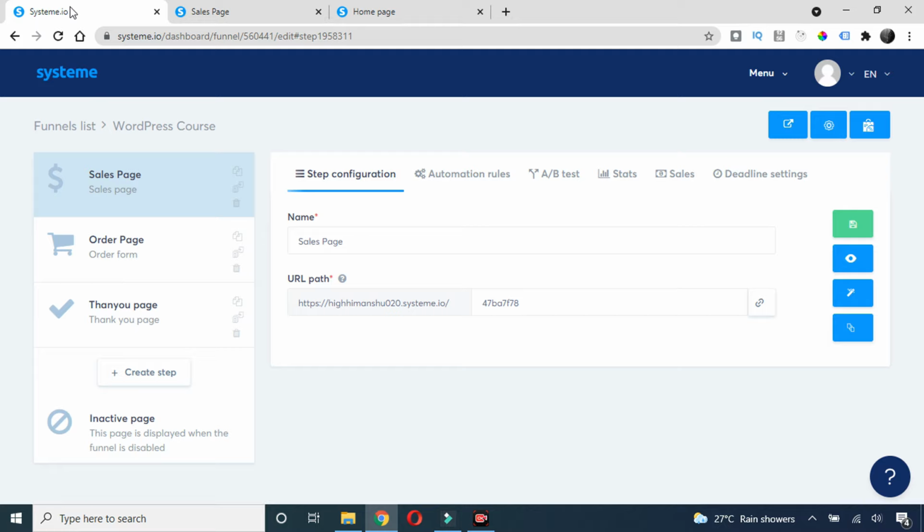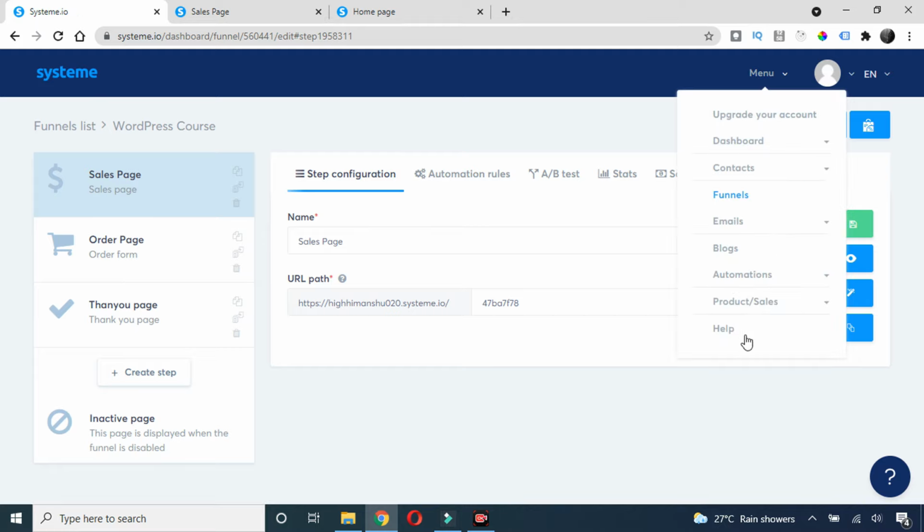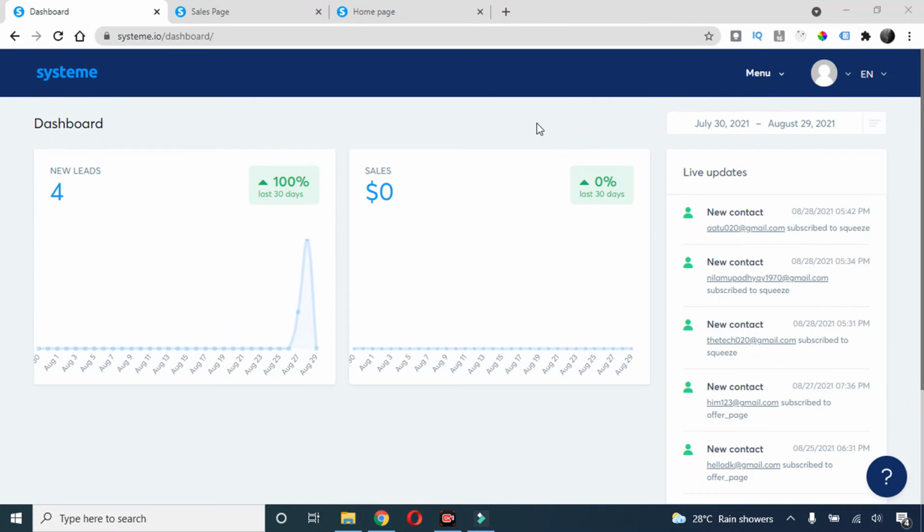Most of the tools do not give this on the free version, but this tool has managed to give this thing as well in the free version. Okay, so a big shout out for this. So now we have seen all the important features of this tool. Okay, I know the video went quite a bit longer, but trust me, this is going to be very important.